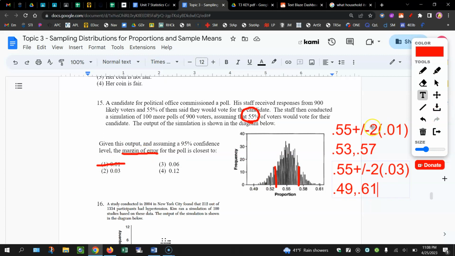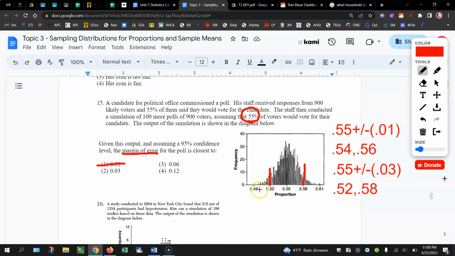So here's my mistake. Here, they already did the margin of error. So it would just be plus or minus the 0.1. So this should be 0.54 to 0.56. So that's even less of a percentage. That's definitely not 95% if these are even closer. In the second choice, now this is going to be 0.52 to 0.58. Man, I'm glad I made that mistake. All right, so let's erase these because that was from part A. Okay, 0.52 to 0.58.